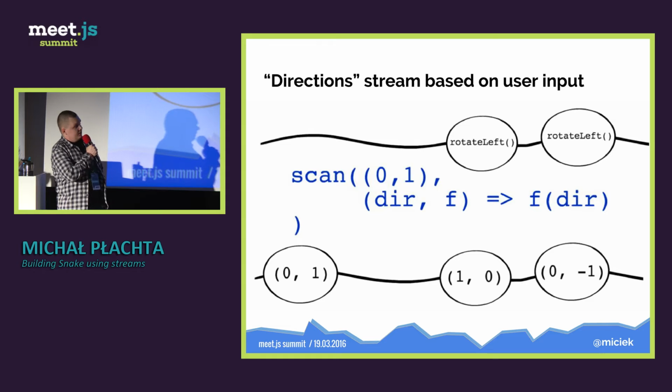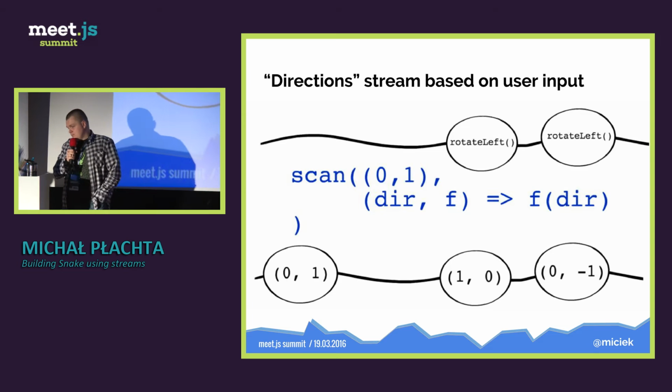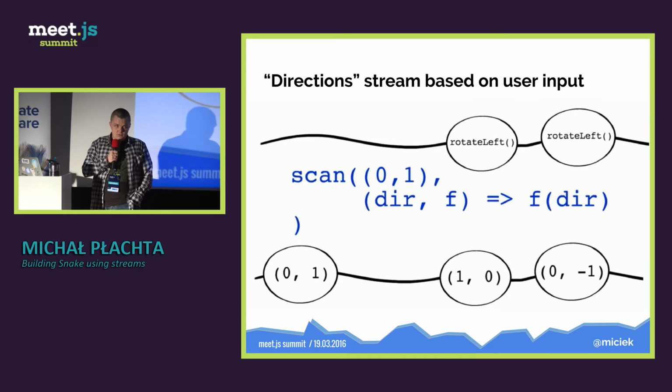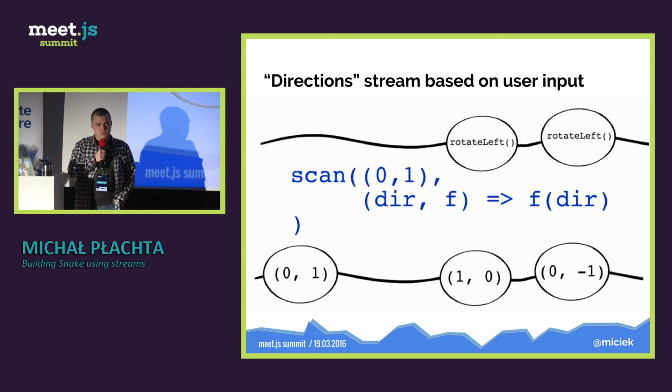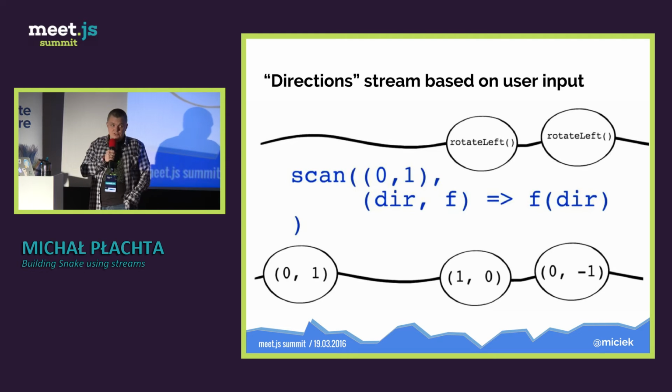So what scan does, again, is it accumulates a value, so it gets an initial value. In this case, 0,1 is the initial direction in which the Snake will be heading at the start of the game, and a function which accumulates new values into the current accumulator direction value. So in this case, as you see, we just apply the function to the direction. And for example, 0,1 is the first output stream value because it's an initial value.